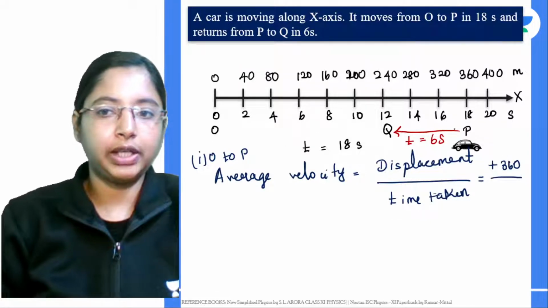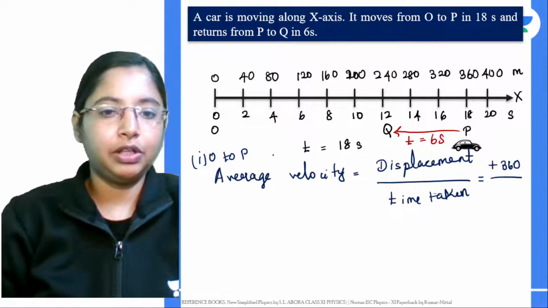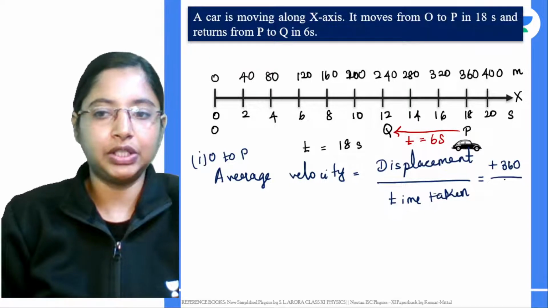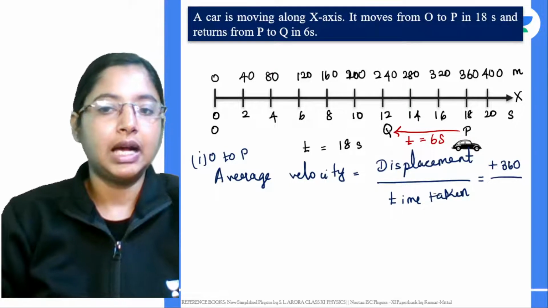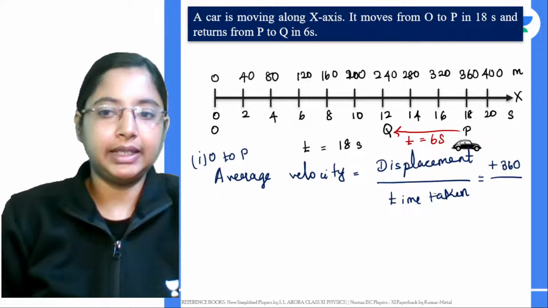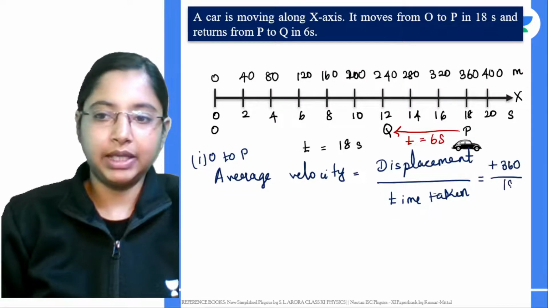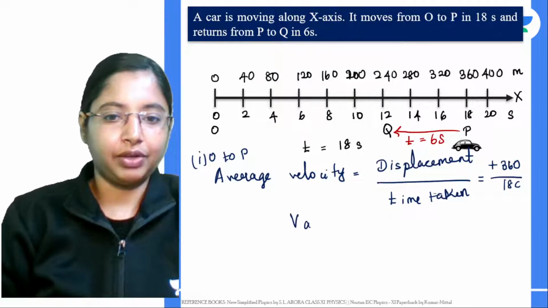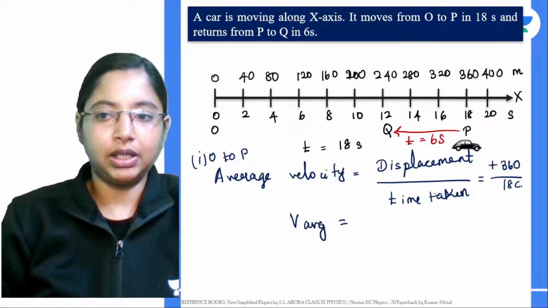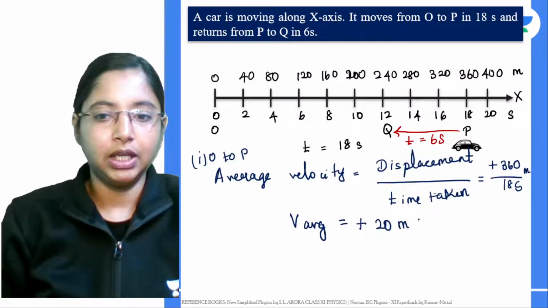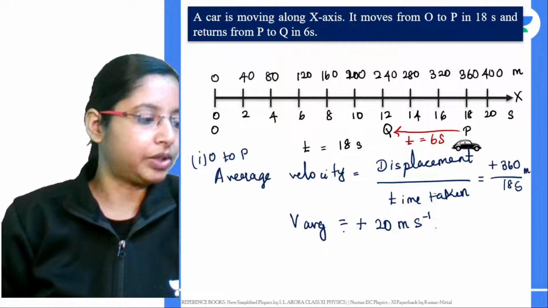What is the total time taken? For it to go from O to P, it takes 18 seconds. It's given in the question itself. For it to return from P to Q, it takes 6 seconds. But for it to go from O to P, it takes 18 seconds. So 360 divided by 18 seconds. Velocity is a vector quantity, and this will be 20 meters per second. That's your average velocity.